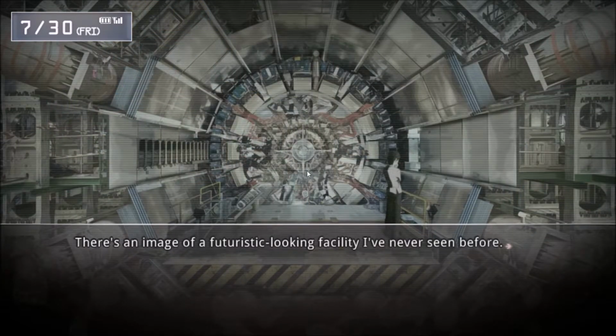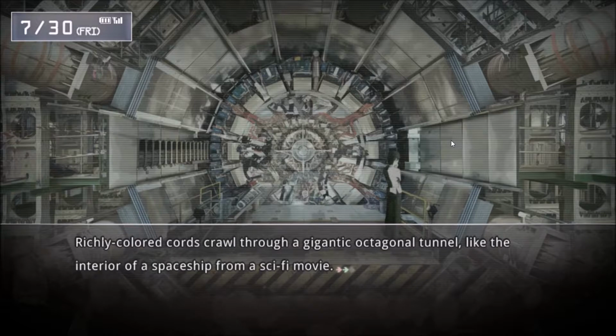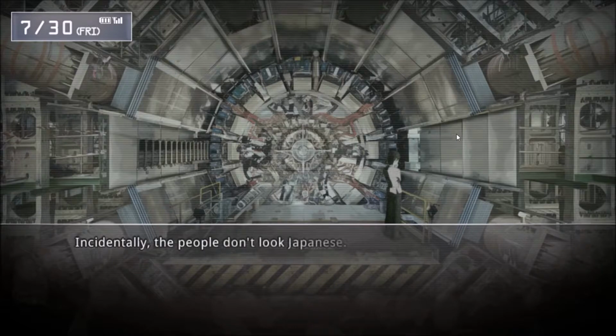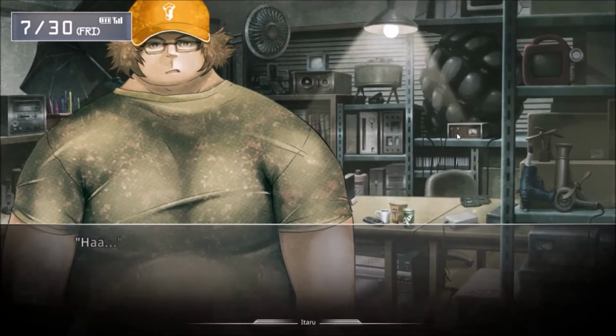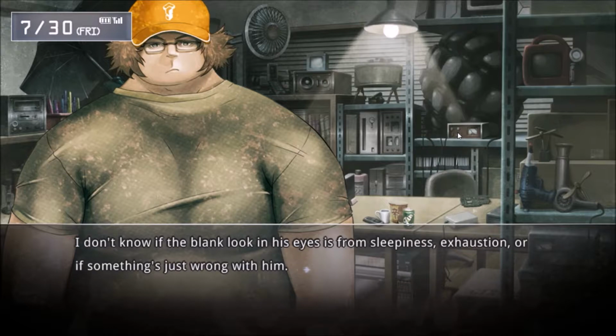Oh, what the heck? There's an image of a futuristic looking facility I've never seen before. That's crazy looking. Richly colored cords crawl through a gigantic octagonal tunnel like the interior of a spaceship from a sci-fi movie. Based on the height of people in the picture, the tunnel looks to be more than 10 meters tall. Incidentally, the people don't look Japanese. Daru sighs heartily. Don't know if the blank look in his eyes is from sleepiness, exhaustion, or if something's just wrong with him.